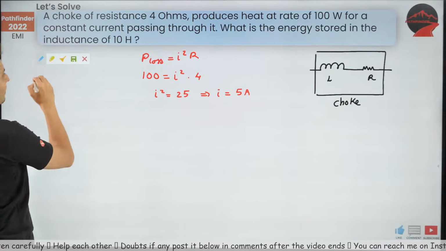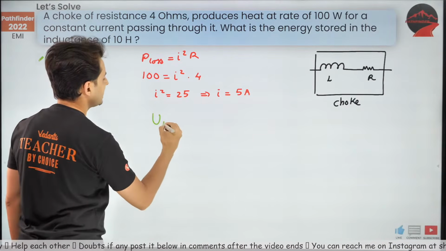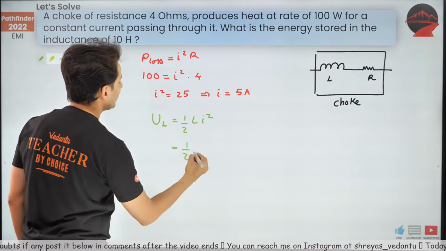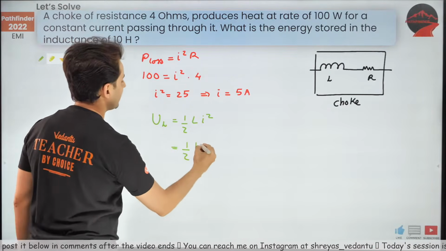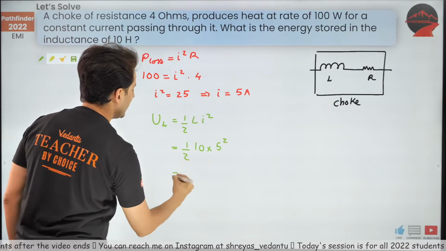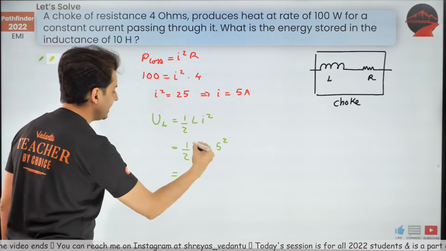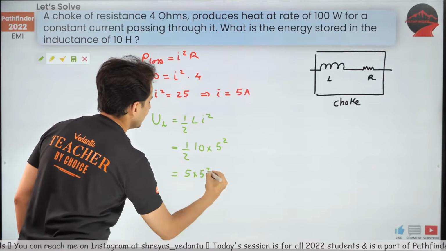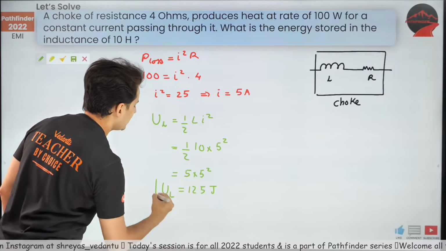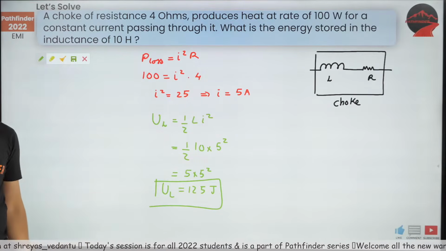Now we all know the formula for energy in an inductor. The energy in an inductor is half L I square. What is L? Well, L is 10 Henry. What is I? We just figured it out to be 5. So this 10 by 2 is 5. 5 into 5 square. That's 125 joules. So that's the energy in that inductor.